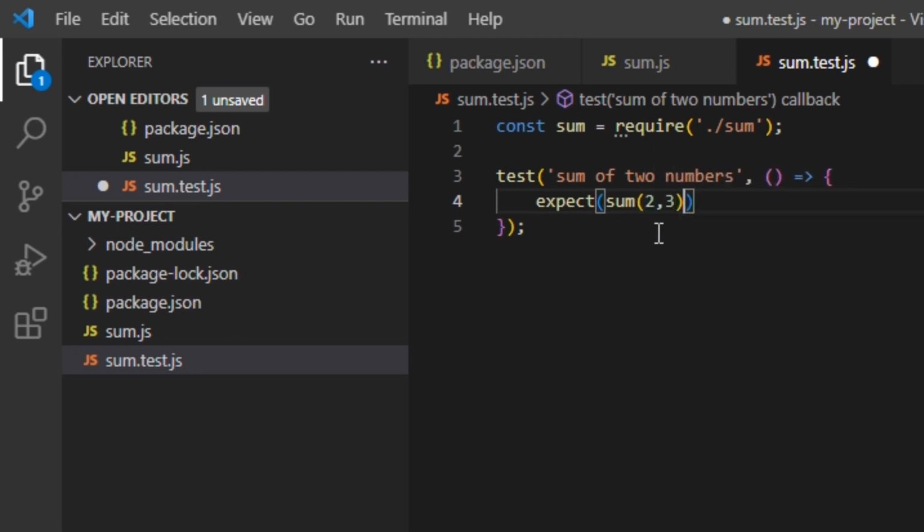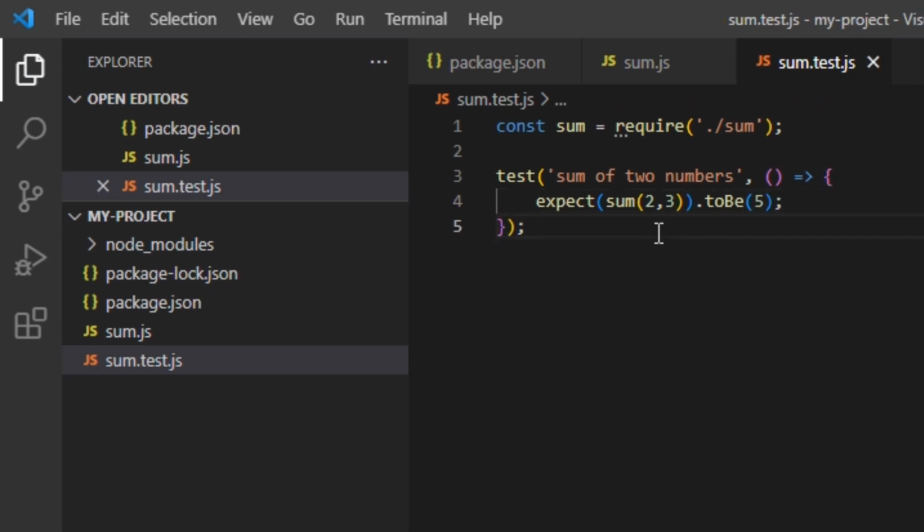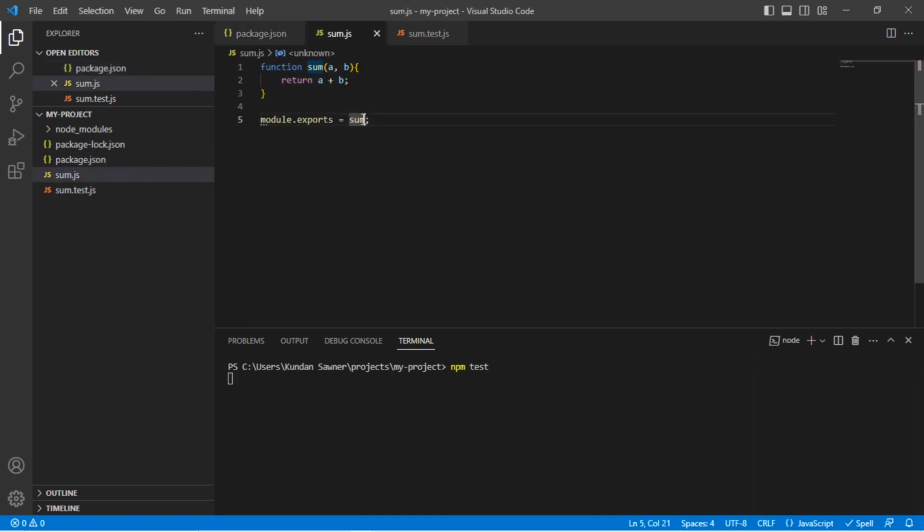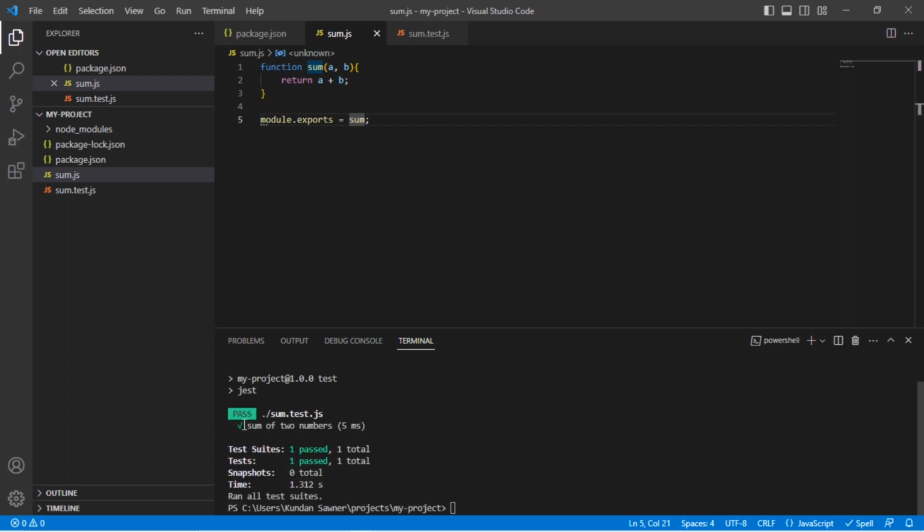So we are currently writing an expect function that contains the sum function with the arguments 2 and 3, and it should be exactly 5. So 2 plus 3 is 5, and we just need to test this particular case. Before running the command, check that the test script is set to jest, and npm test should run successfully. If it passes, then our test case is correct.